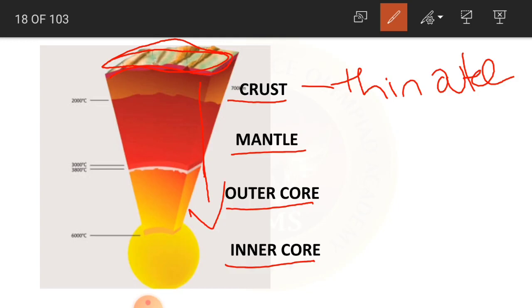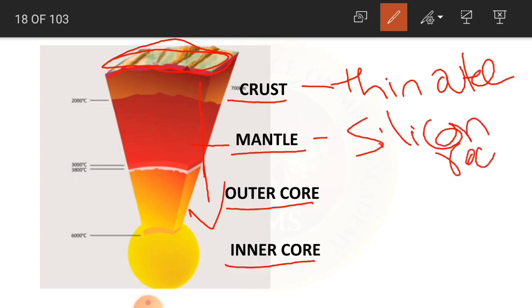The second layer, the mantle, is made up of silicon rocks. We will study all this in detail in higher classes, but to know how we get an earthquake, we have to know this information first. That is why I am explaining the layers of the earth.